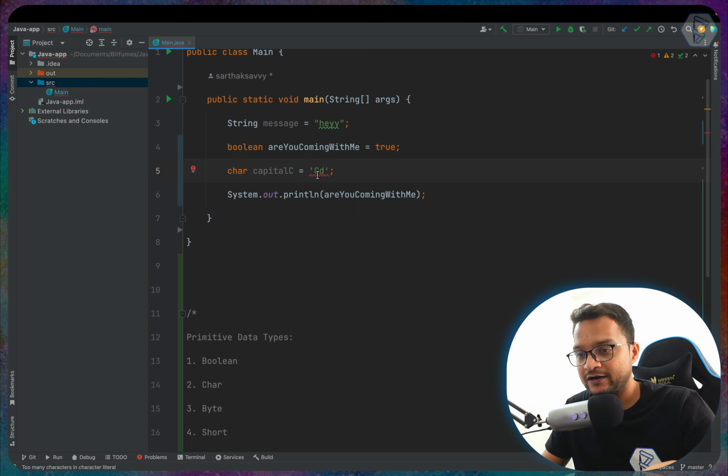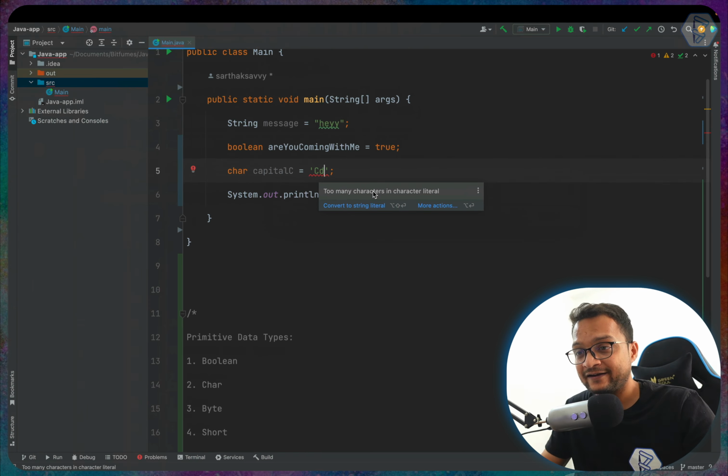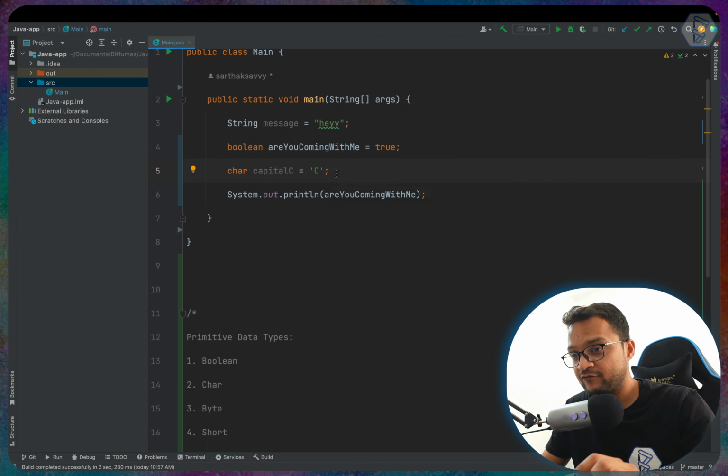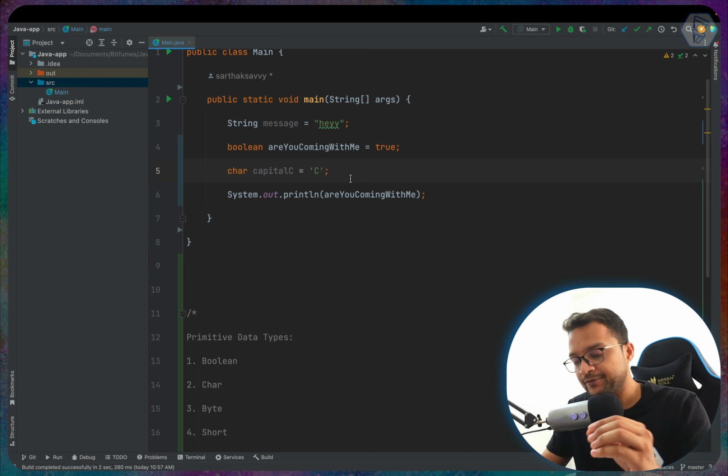If I hover over it, you can see it says too many characters in character literal, so we just need to have one. So this is how we create a new character variable.